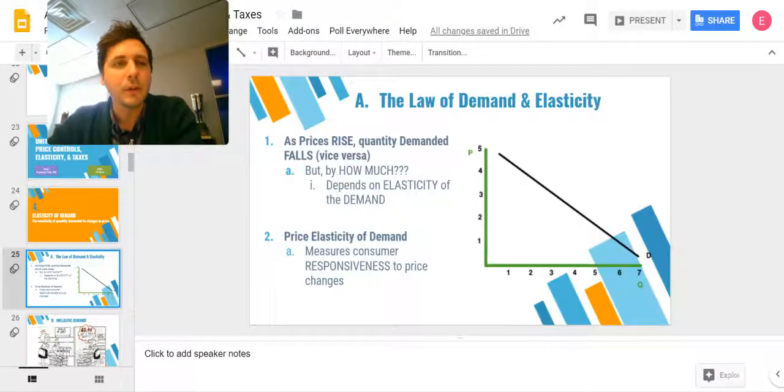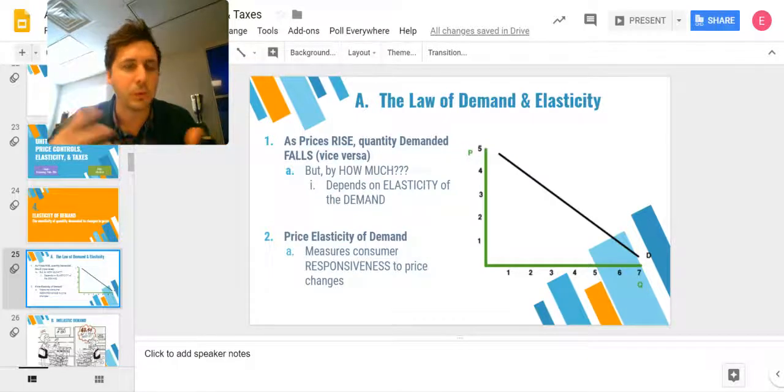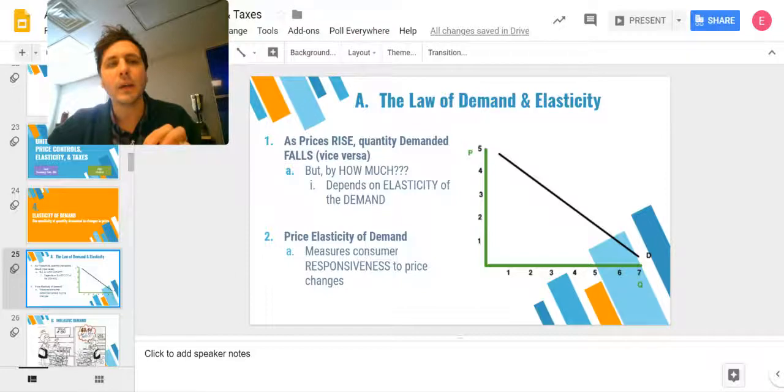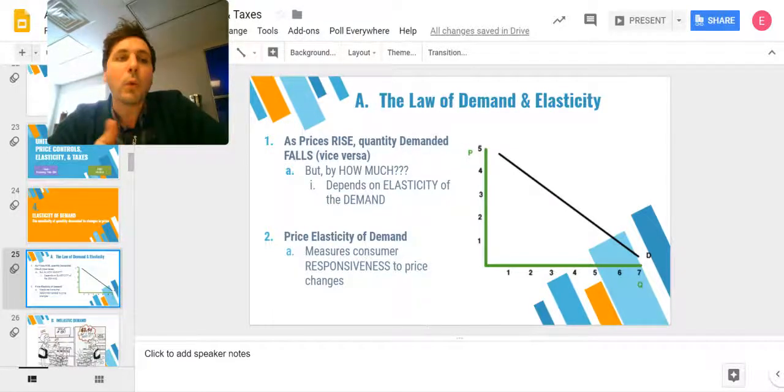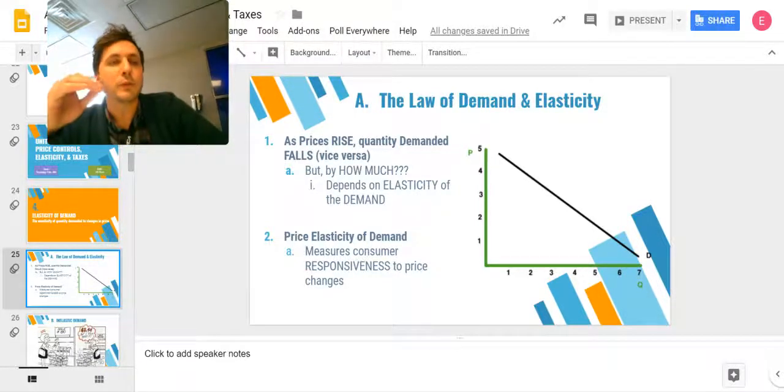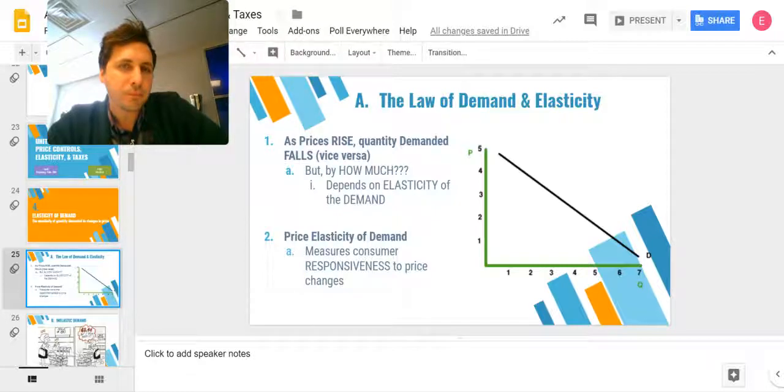All right, so let's dive in a little deeper. When we talk about elasticity, we're really talking about the law of demand, which says when prices rise, the quantity demanded falls. But now we ask, how much does it fall? If something is very elastic, then a slight increase in price could result in a dramatic decrease in the quantity demanded, and vice versa, right? If prices fall, you could see a dramatic increase in the quantity demanded, right?